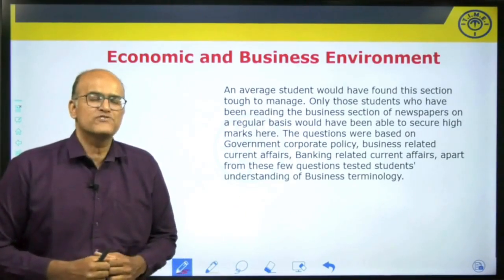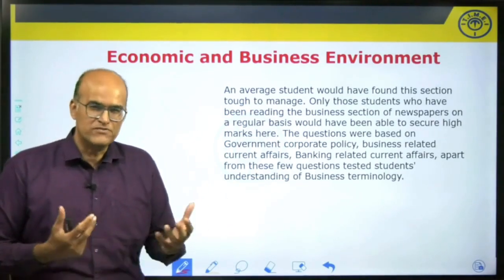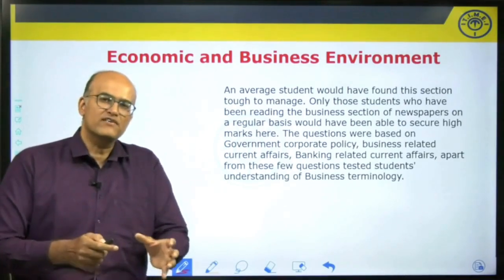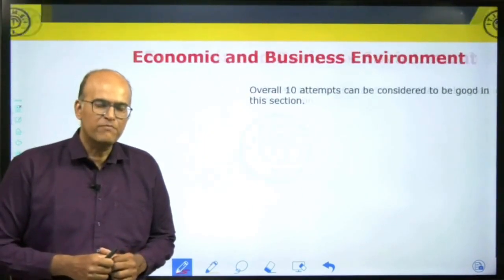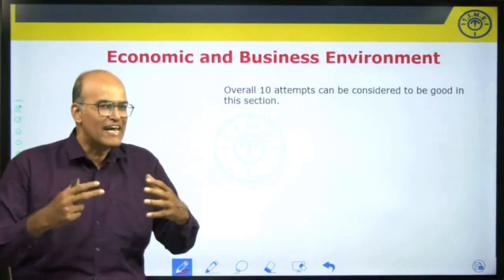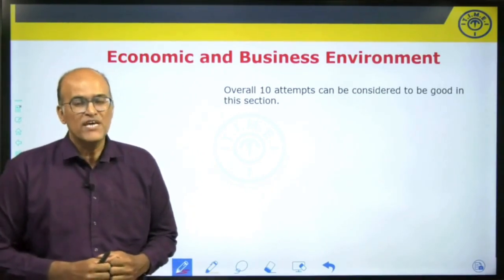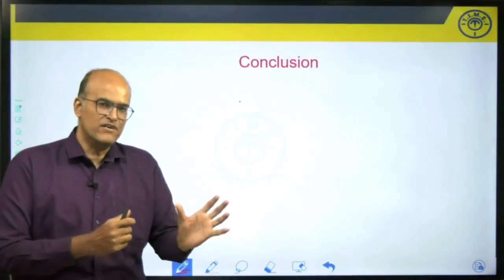There were also some questions based on the banking sector, and business terminology also was tested. So all in all, this can be classified as the toughest section in the MAT exam this year. And you can probably say overall 10 attempts out of 30 can be considered a good number of attempts in this section.